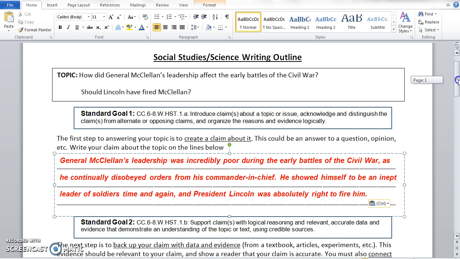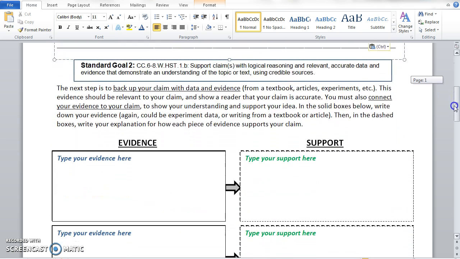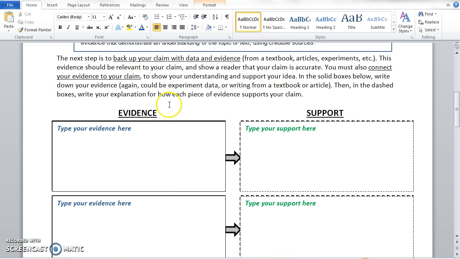So the next step is to come down here, and you're needing to back up your claim with evidence. The best place to get evidence, because at this point in your careers as students we are not experts on the Civil War, so making a claim about the Civil War is not enough to prove that your claim is correct. You need evidence from somewhere else to show that what you are saying is true. The best place to go for a lot of the evidence that you can find is in your textbooks.